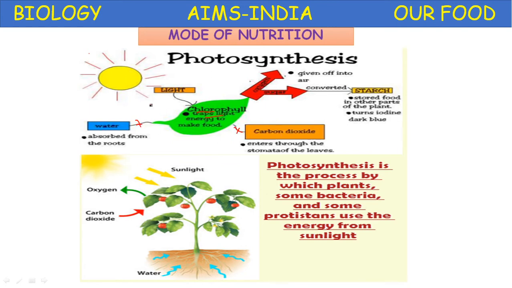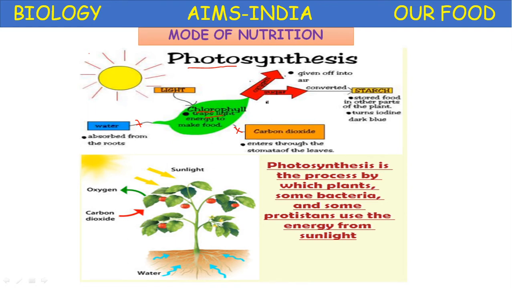The chlorophyll traps the light energy and undergoes a photochemical reaction, which is called photosynthesis. During this process sugar is manufactured and oxygen is given off into the air.